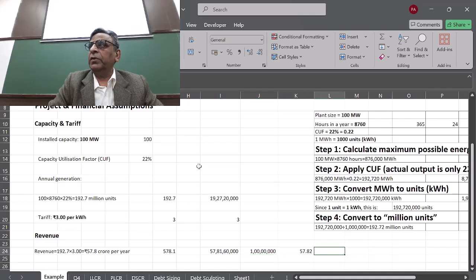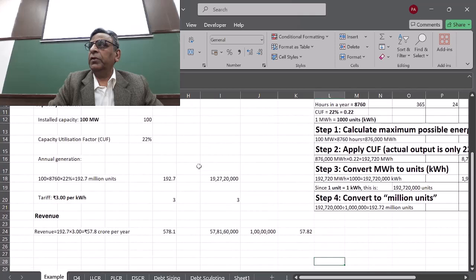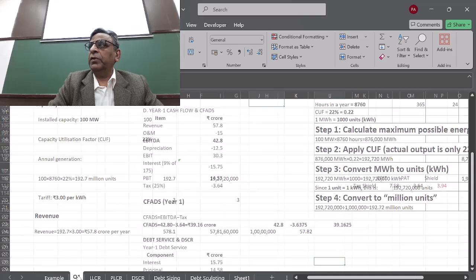So the net is how much revenue the company is going to generate. It produces the power at the same rate, so the yearly revenue will be 57 crores coming out of this project. Is that clear? Any difficulty here? Any questions? Now we go to the question. This was required to understand the nitty-gritty of how to convert everything. So now we come to the question.